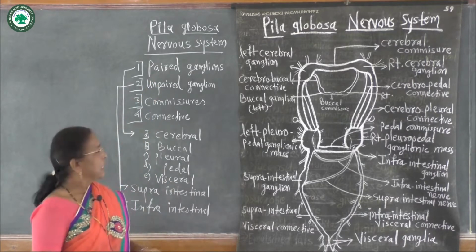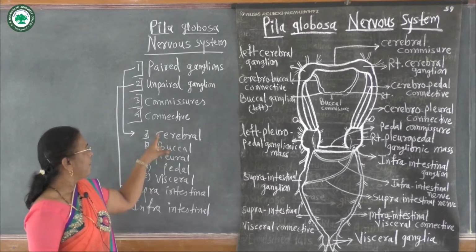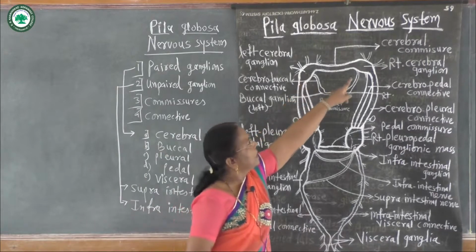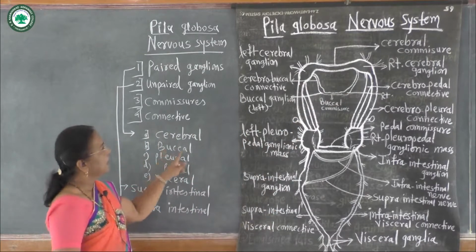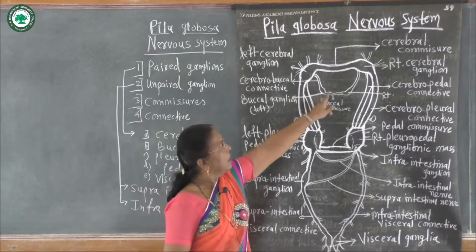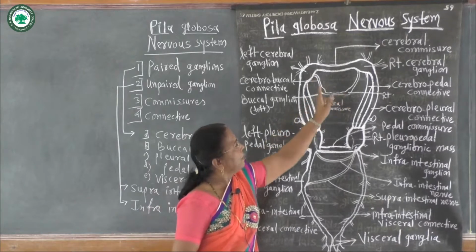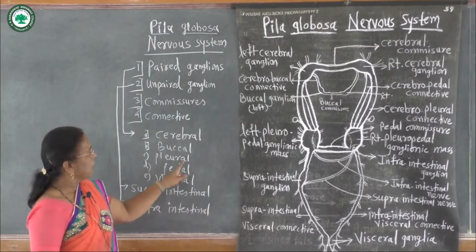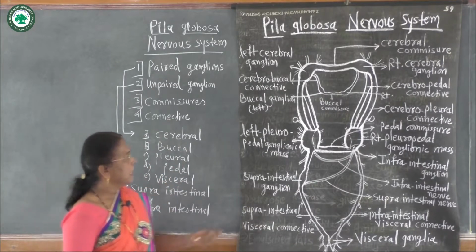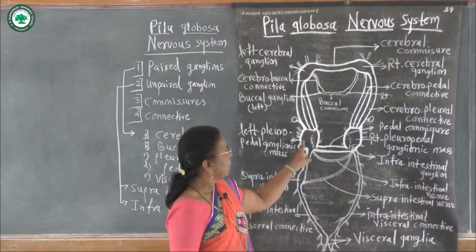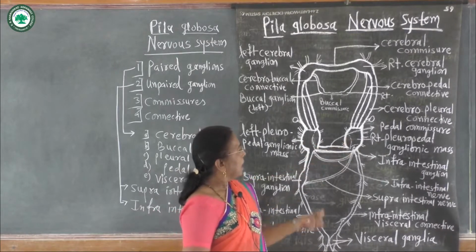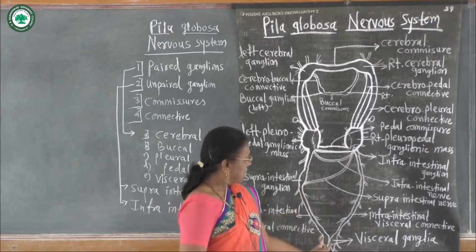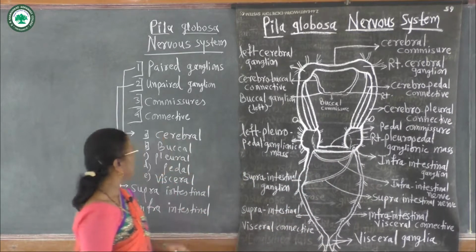Paired ganglions in this nervous system, they are 5. Cerebral paired, these are the cerebral ganglions. Then buccal paired, here behind the cerebral there are paired small ganglions. Then pleural, pedal and visceral, here there are pleural, inner pedal, outer pleural. Then visceral, these are the paired ganglions.